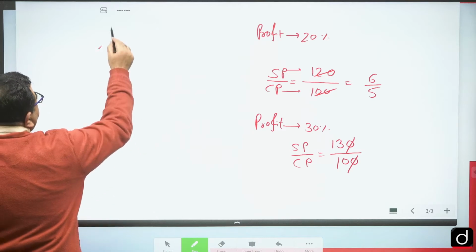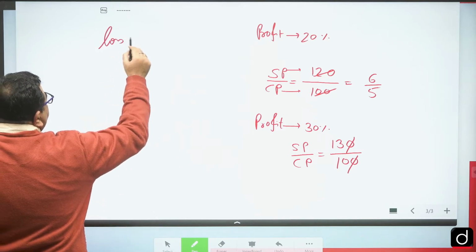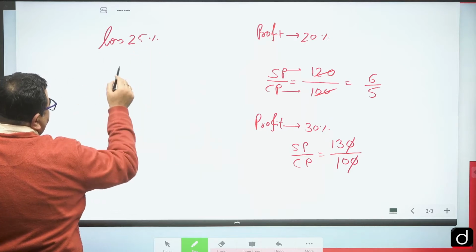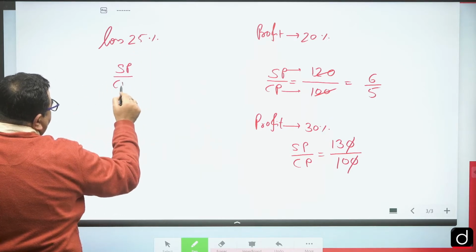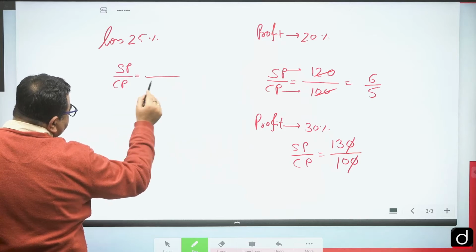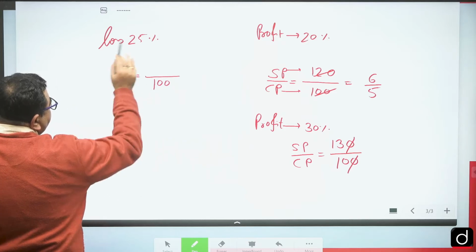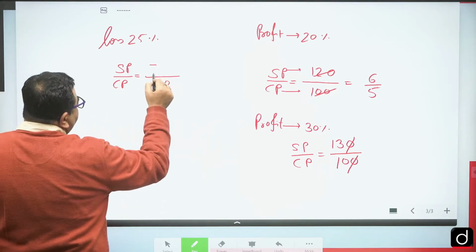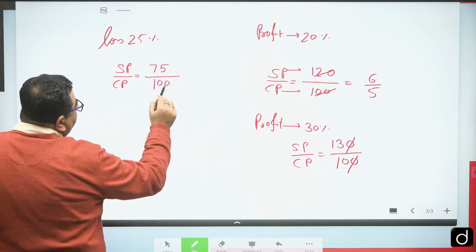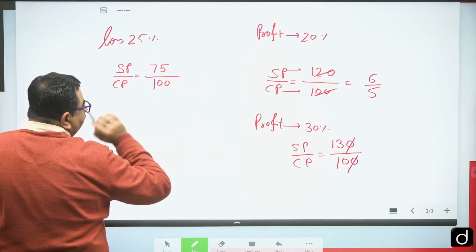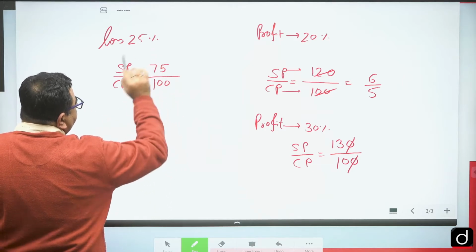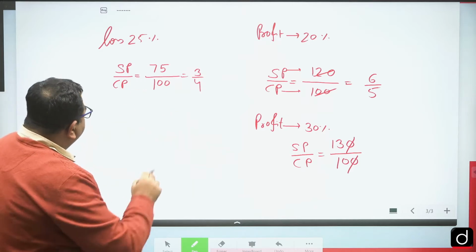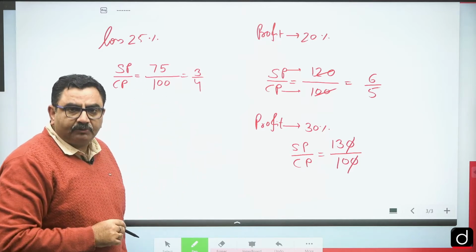Let's take one more example. Suppose there is a loss of 25%. So selling price by cost price: again we will consider cost price as 100, then since there is a loss, selling price would be less than the cost price. So selling price we can write as 75 on 100, because 25% is on 100, so 100 minus 25 is 75. So this is 3/4. This we can also use while solving the questions.